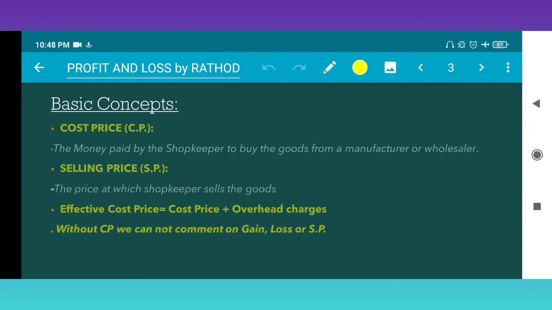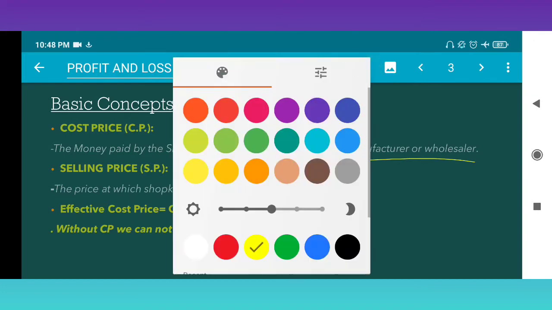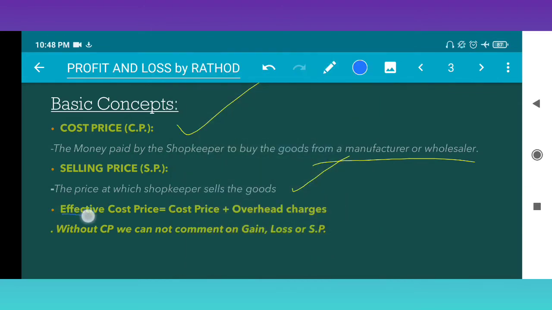What are the basic concepts? Cost price: the money paid by the shopkeeper to buy the goods from a manufacturer or wholesaler, right? Selling price: the price at which the shopkeeper sells the goods. Next, what is effective price? It is very important.